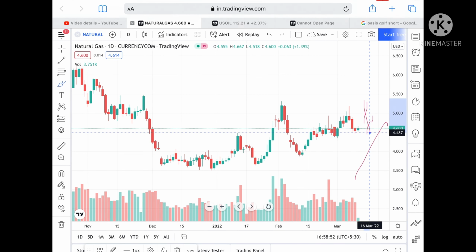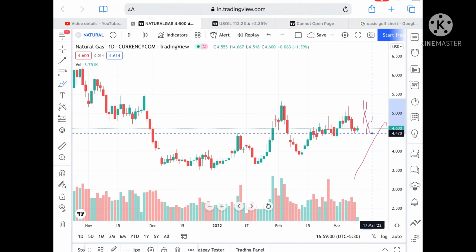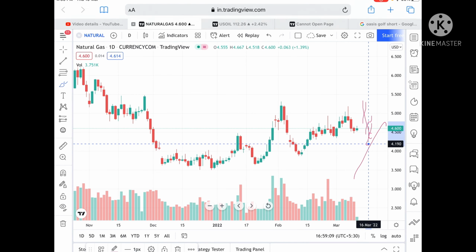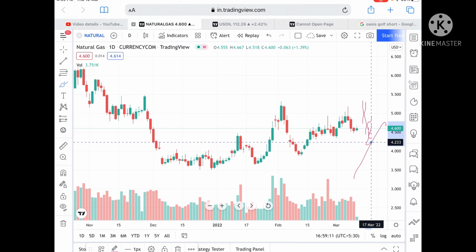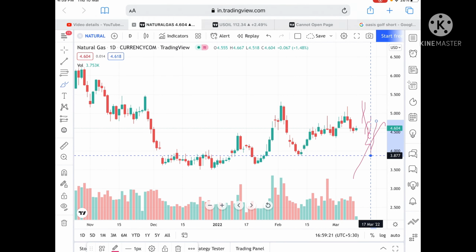But suppose it goes below this level, currently trading at 4.600, then we can see a level of 4.512. From there it can move further towards a level of 4.470, and if this price doesn't sustain, it can come towards a level of 4.360, and if the price goes below this level, then it can move towards a level of 4.233, and from there further low towards a level of 4.038. And if the price goes below this level, then it can touch a level of 3.877.